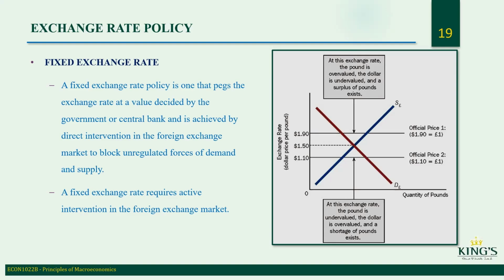For example, Nepal does this with India. They fix their exchange rate to the Indian rupee, where their currency is pegged to the Indian rupee. So it's easier for them to trade with India because their currencies are set at the same value. It's very easy to trade with India.